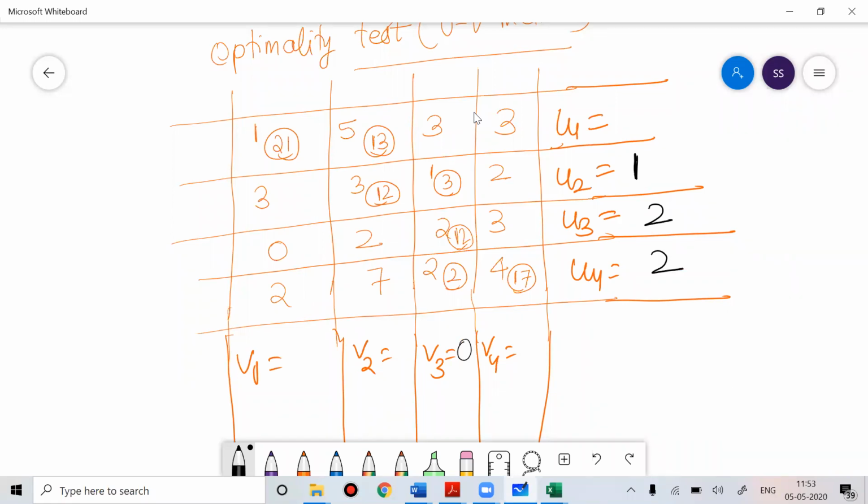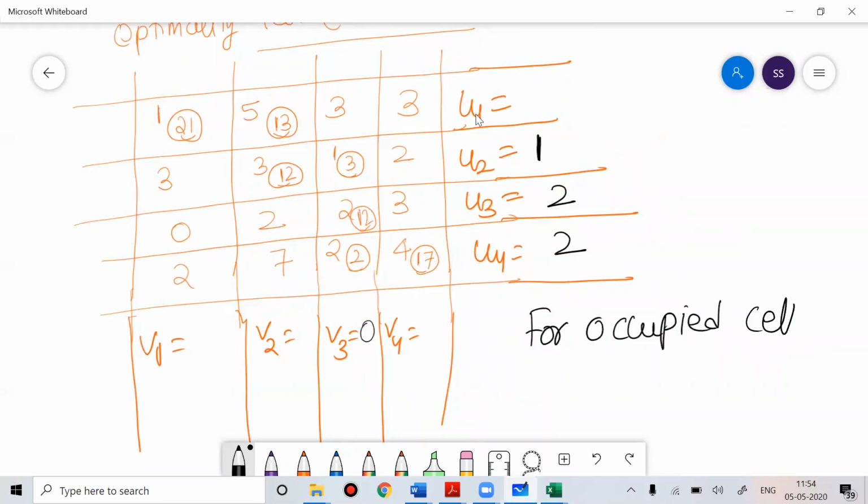Anyone doubt? And same formula I'm going to use. I hope you remember that for occupied cells, Cij is equal to Ui plus Vj.